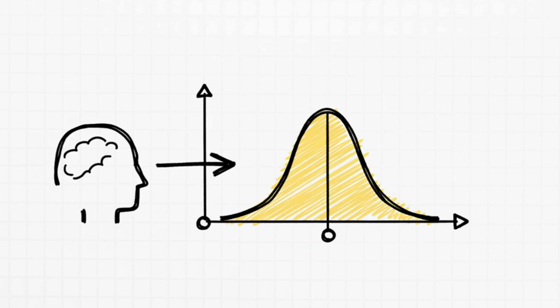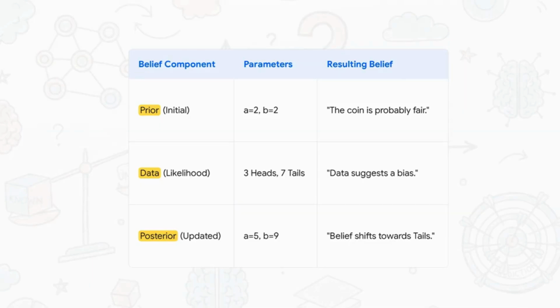So this idea of a prior belief is key. How do you tell a computer what you believe? You use a probability distribution. For a coin, we could start with a distribution that's peaked right at 0.5. This is us literally telling the model, hey, my starting assumption before we see any data is that this coin is probably fair. And this table shows that update in action. You start with your prior belief that the coin is fair.